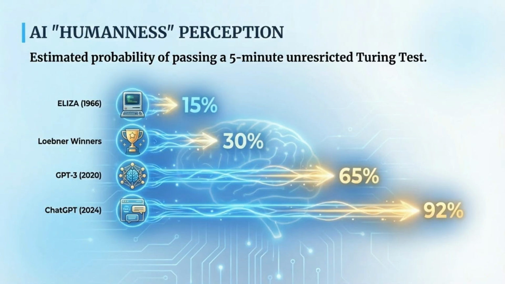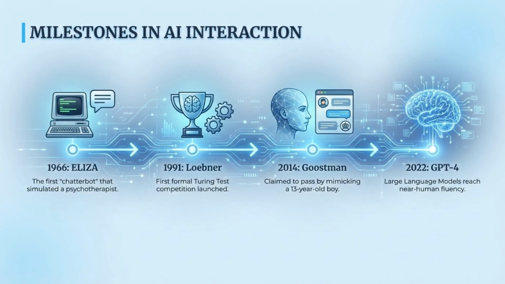The estimated probability of passing an unrestricted 5-minute test has dramatically increased. From ELIZA in 1966 to modern LLMs like ChatGPT in 2024, the perceived humanness is rapidly rising. Key milestones include ELIZA in 1966, the launch of the Loebner Prize in 1991, the 2014 claim by Gustman, and the near-human fluency achieved by GPT-4 in 2022.